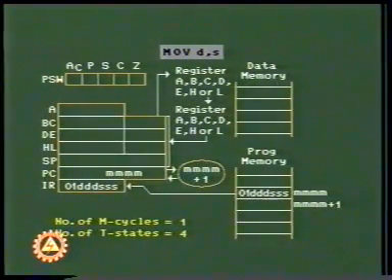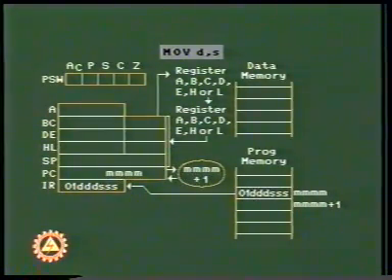For execution of move instruction, the program counter of microprocessor places the address MMMM on the address bus. The contents of program counter are automatically adjusted to point to the next memory location. Opcode of move is fetched from MMMM location of the memory and is copied in the instruction register. The opcode is decoded and data is transferred from source register to the destination register. This instruction requires one machine cycle of 4 T-states for implementation.